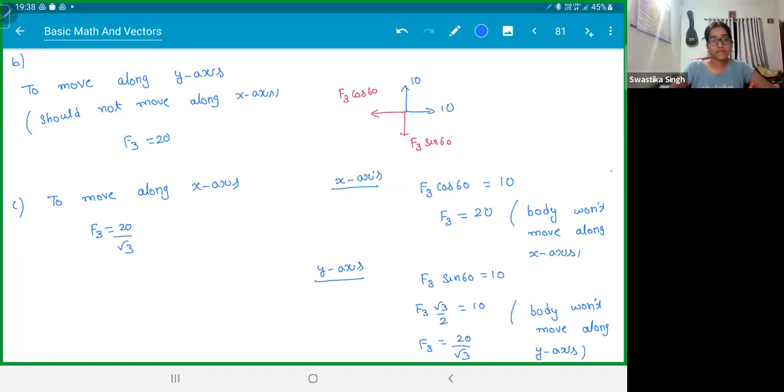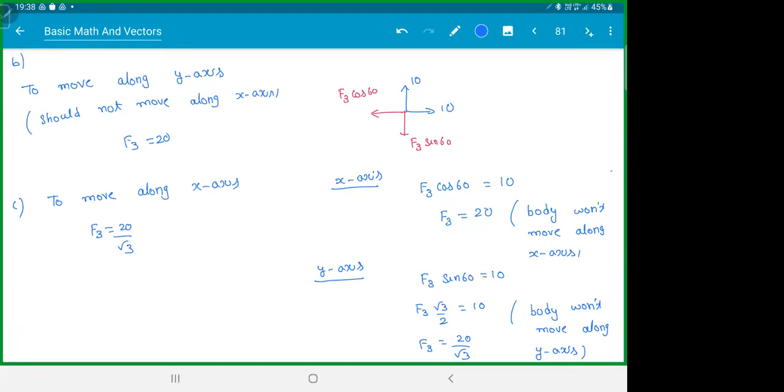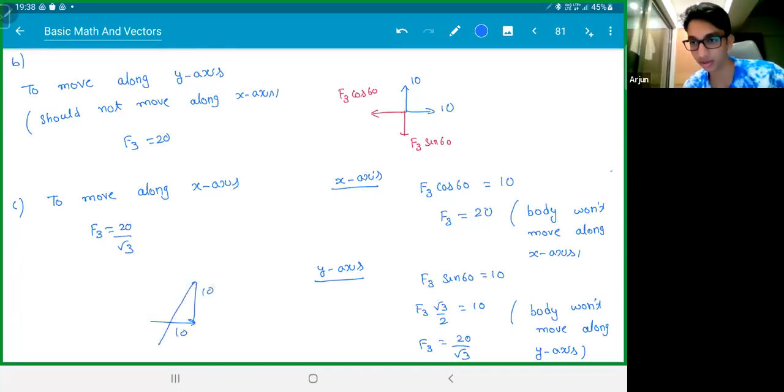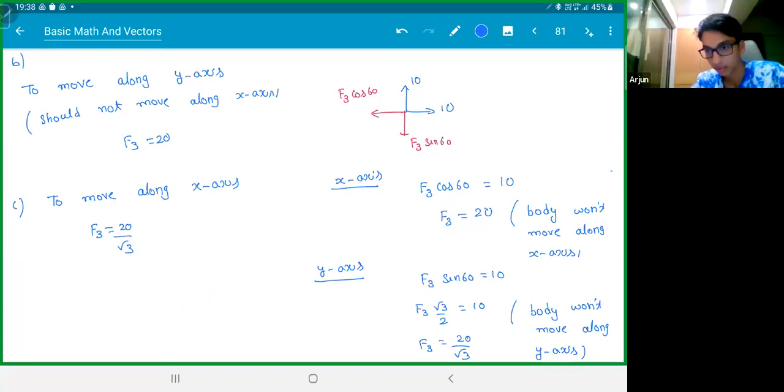Go ahead, Arjun. In this, you could have made a vector triangle and used the rule of sines also, and then one ratio. Arjun, you're getting confused. It won't form a triangle. This is because of the 10 and 10 angle. Yeah, understood, because it won't form a triangle. The problem is that you will never get a triangle in this scenario. All clear? Yes, sir.